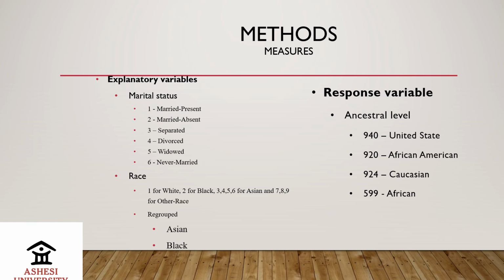Response variable. My response variable for both associations was ancestral level. Under ancestral level, the categorical values are United States 940, African American 920, Caucasian 924, and African 599. The dataset used was IPUMS USA.